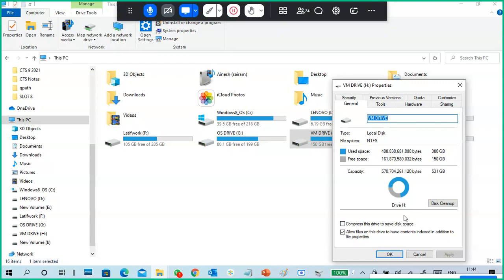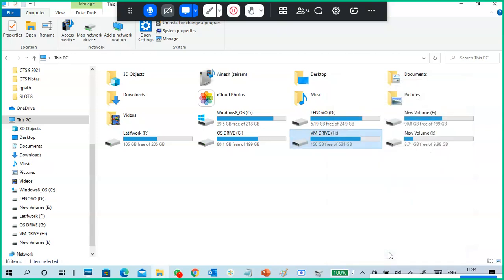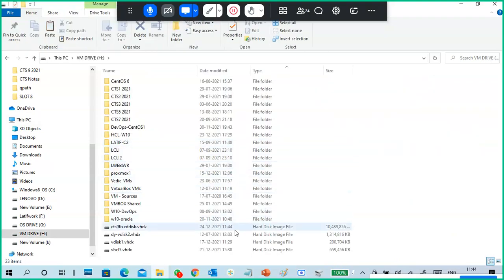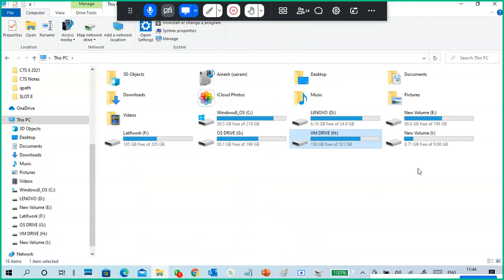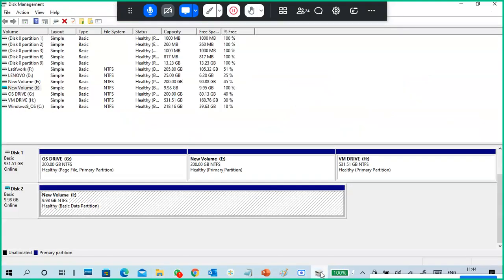Why is it not 149 or 148? Because the 10 GB space is already occupied. How much data you put inside, up to 10 GB you can put, but once it is already occupied, it won't show the changes. Okay, so that is your fixed hard disk. Next, about a virtual hard disk, either it is dynamically expanded or a fixed hard disk.